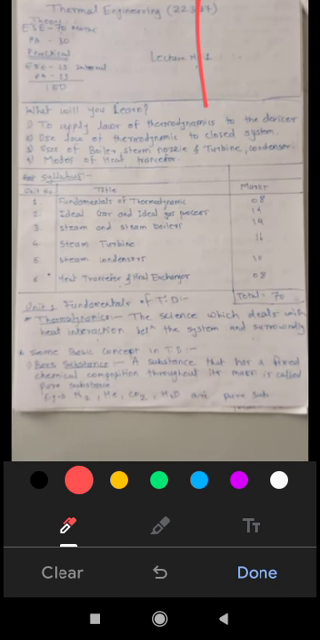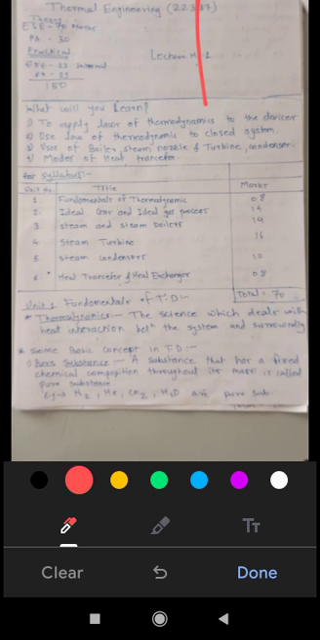So the first thing is, what is thermodynamics? Thermodynamics is the science which deals with the heat transfer between the system and surrounding. In thermodynamics we are going to study the interaction of heat, temperature, and energy between the system and surrounding. What the system and surrounding are, we will discuss further.